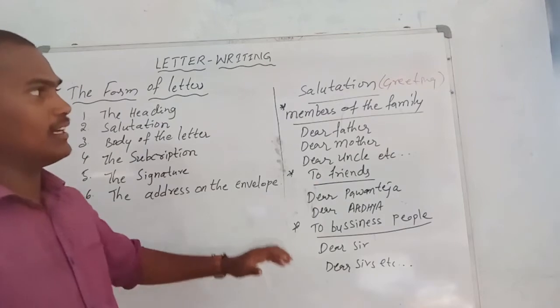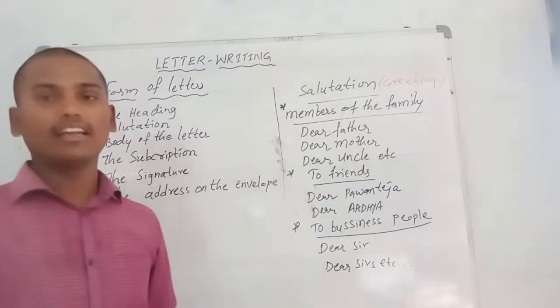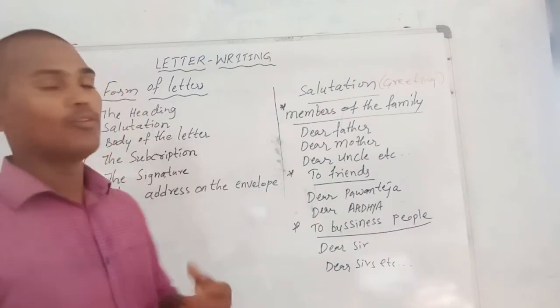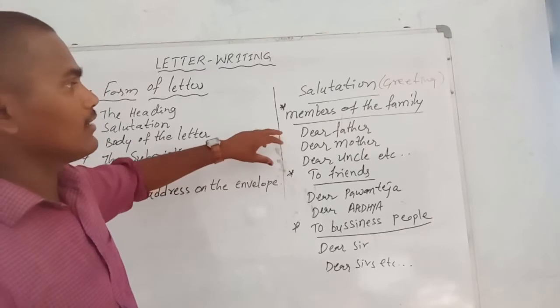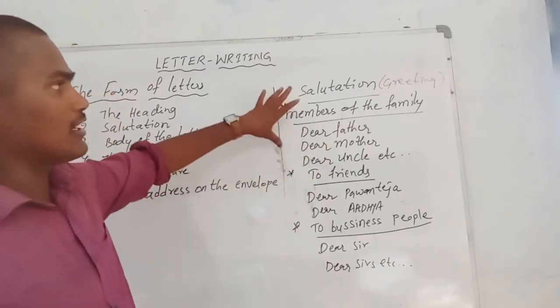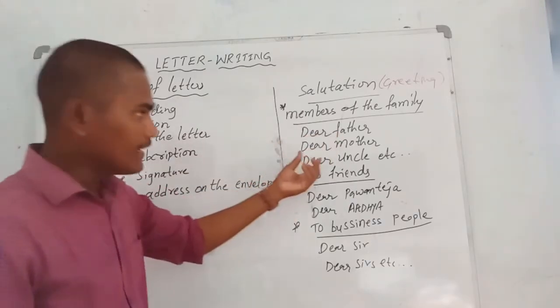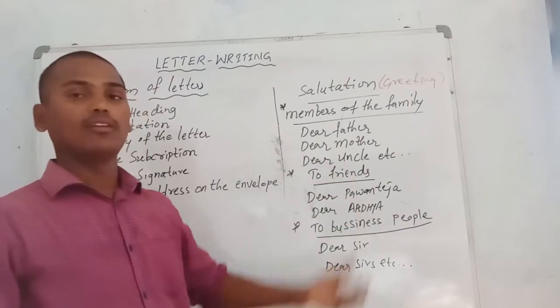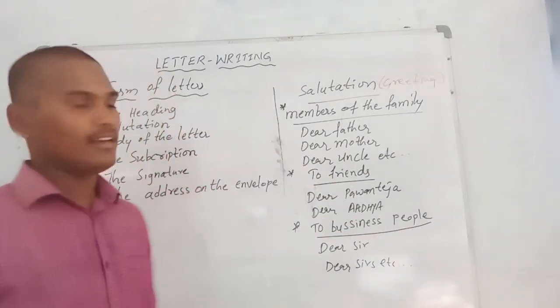It completely depends on our relation to whom we are writing the letter. If it is a family relation, the salutation in the letter is dear father, dear mother, dear uncle, or dear auntie. In that way it takes place in the letter.